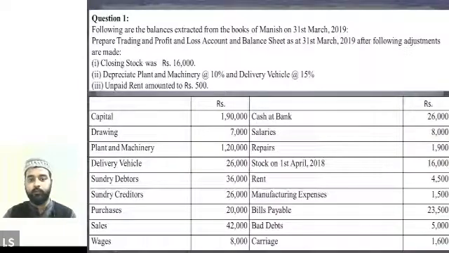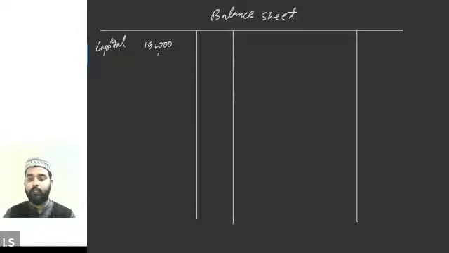And the second item in the question is drawings. As you already know, we always reduce the value of drawings from the value of the capital. So drawings will be written again on the liability side of the balance sheet. Drawings, 7,000.